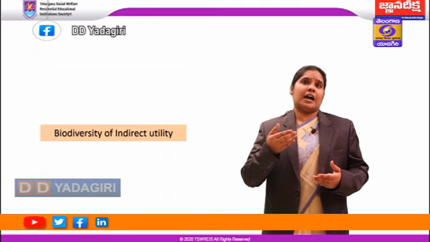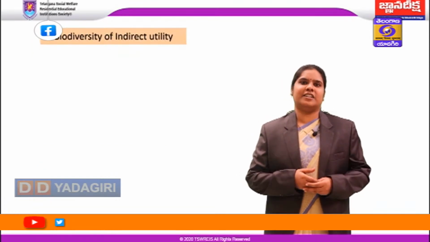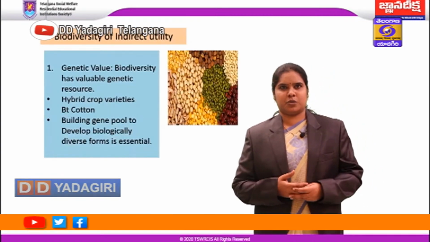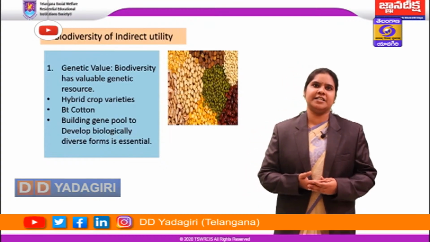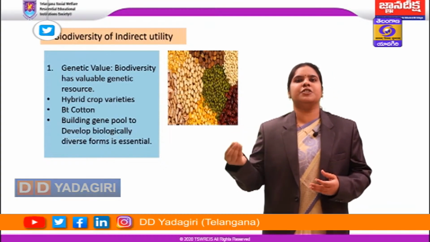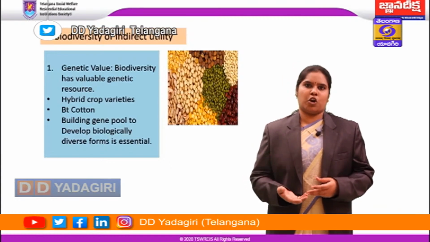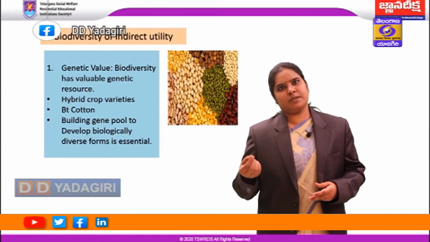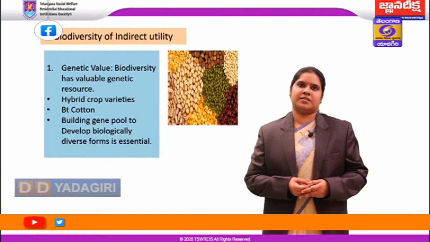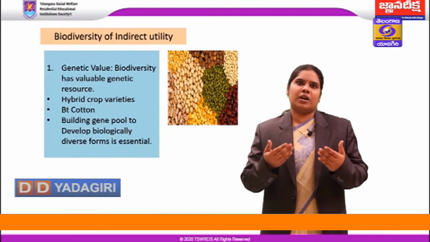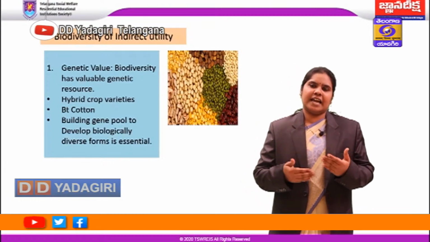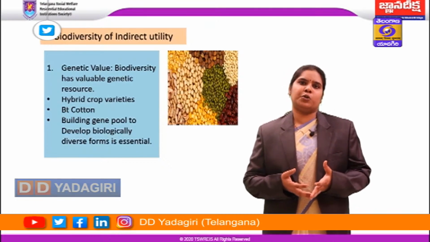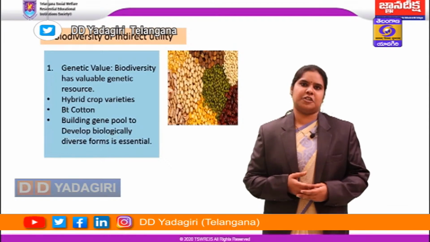So, biodiversity has indirect utility. How many indirect benefits do we have? The first one is the genetic value. Biodiversity has valuable genetic resources because we can develop hybrid crop varieties by incorporating useful genes from different organisms. For example, we have Bt cotton, which is a pest resistant crop. The gene identified from Bacillus thuringiensis bacteria is introduced into cotton plants, which gives you a Bt cotton crop. And like this, we can develop more pest control crops, insect resistant crops. Building a gene pool to develop biologically diverse forms is essential.